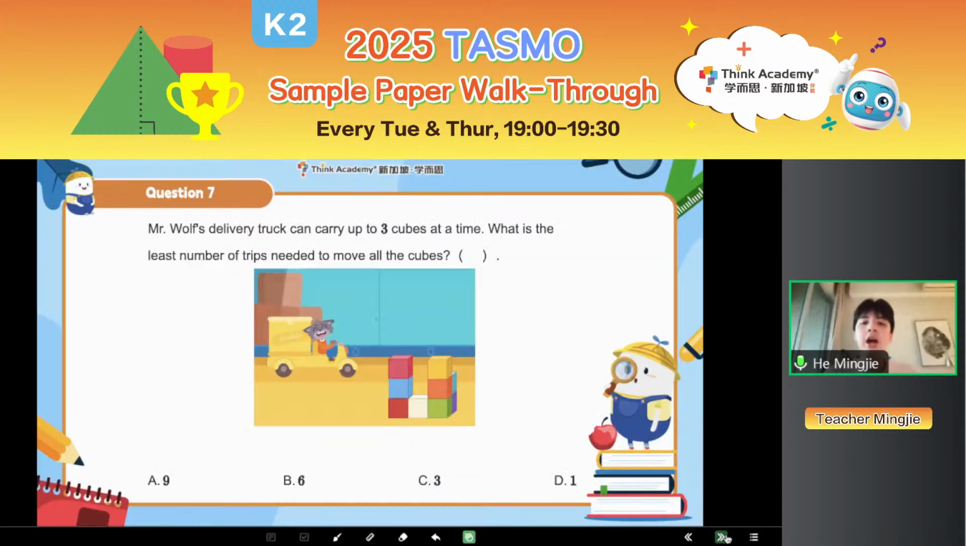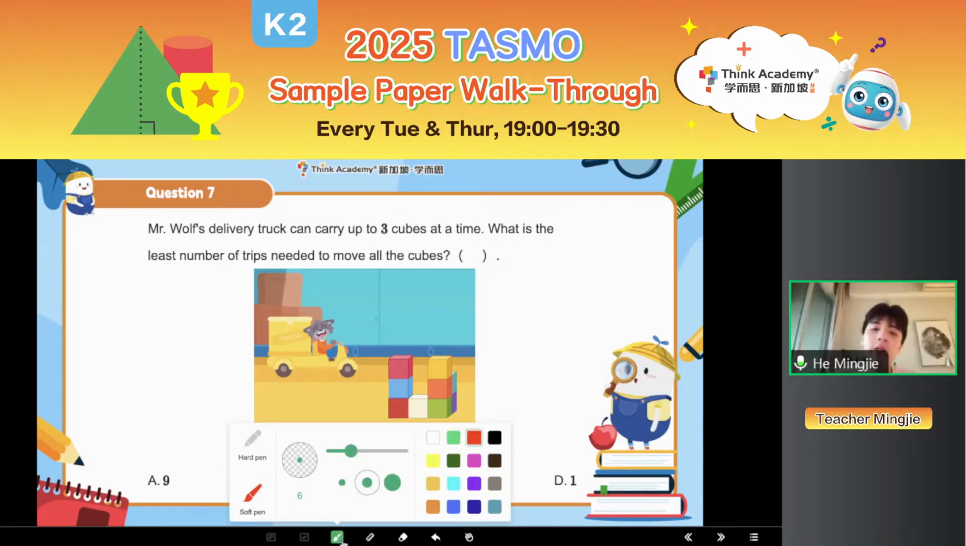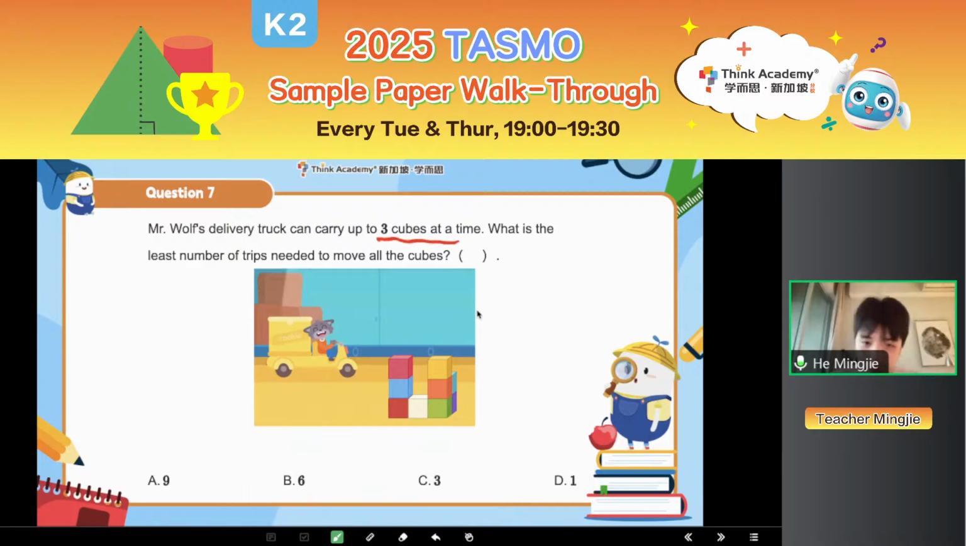Okay, very good. So now let's go to question 7. This is the question that appeared in our sample paper, right? Did you finish the sample paper? Is it hard? It's a slightly bit hard, right? So for this question 7, Mr. Wolf's delivery truck can carry up to 3 cubes at a time. So it means every time he goes to carry, he can only carry 3 cubes. And what is the least number of trips needed to move the cubes?